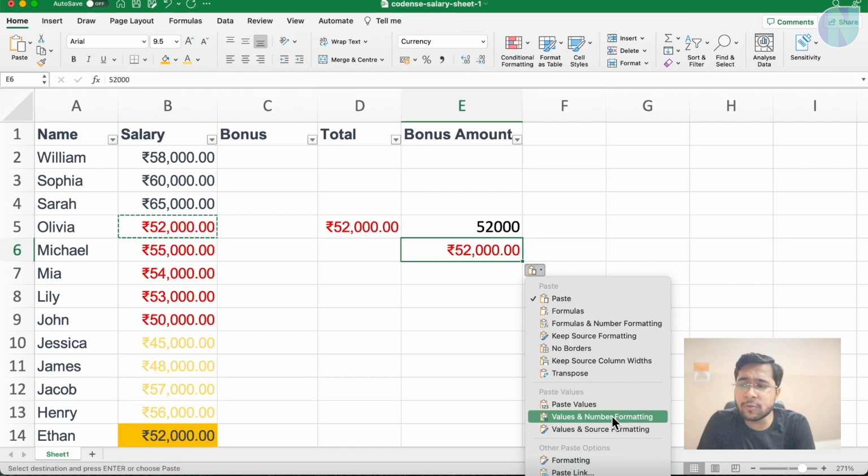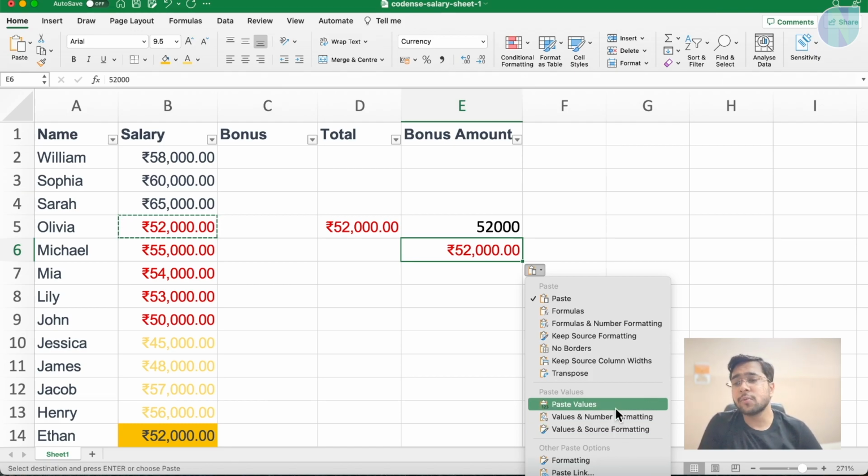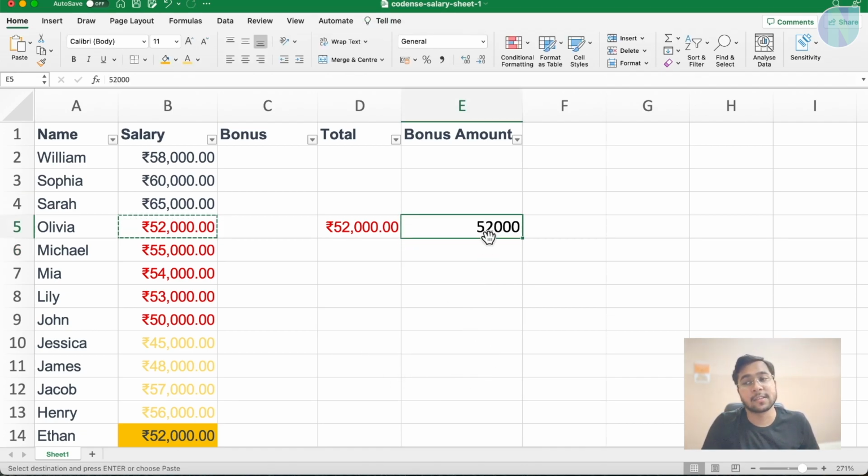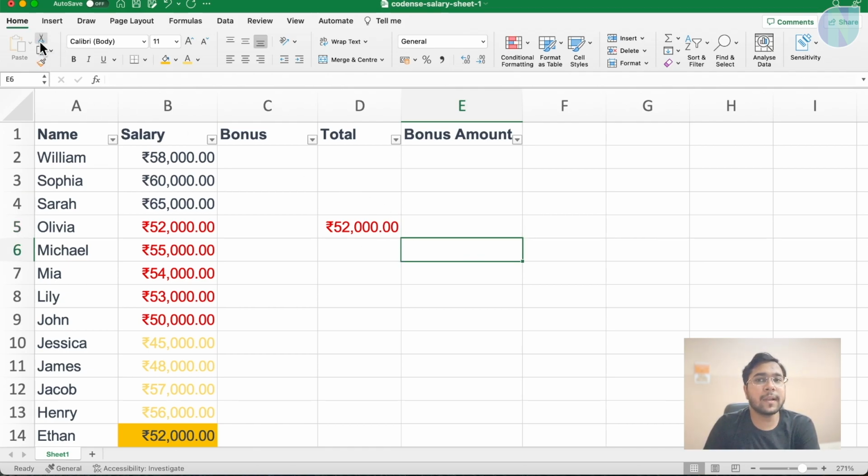You can say values and number formatting, value and source formatting. So which formatting you want to keep and which one to apply, you can do it here. Maybe while pasting you don't need borders, while pasting you want something else, so those things are possible here. Paste as picture, so it will be pasted as an image here. So see, these functionalities are available in Excel sheet. This is about copy paste. Here you can use the cut command as well. This scissor icon is for cut, and this is for the copy formatting option.